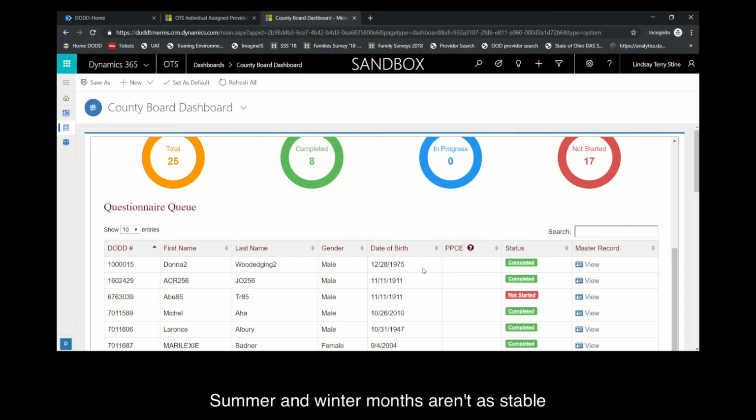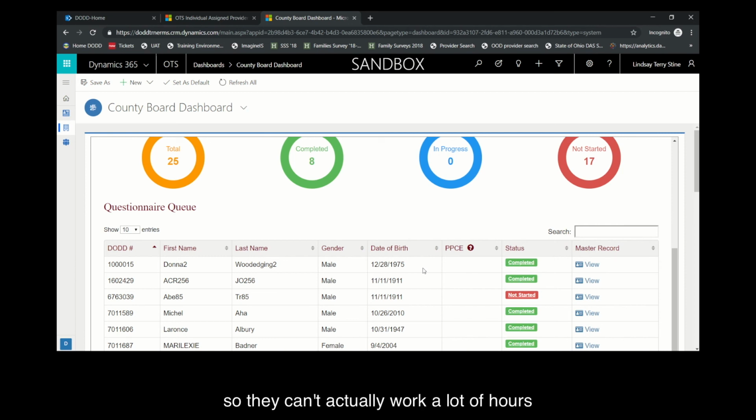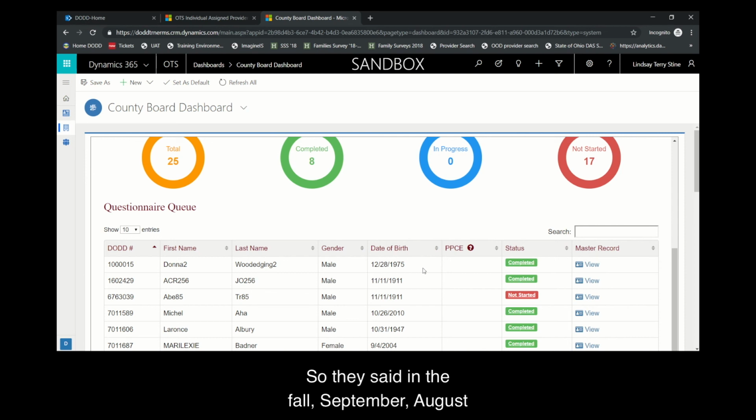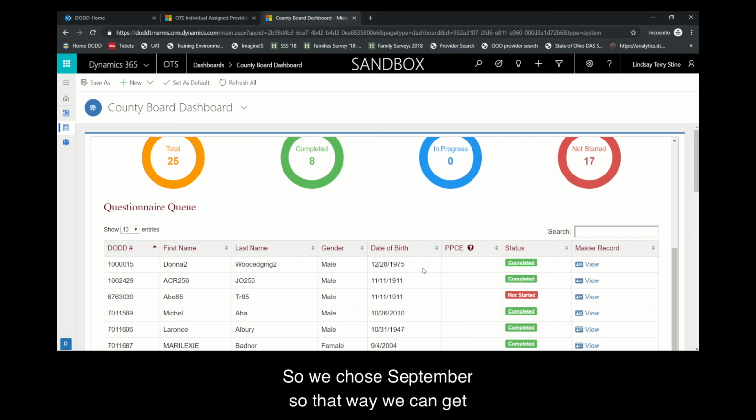Summer and winter months aren't as stable because you have seasonal work. A lot of individuals may be medically fragile, so they can't actually work a lot of hours during the winter, and you have those seasonal and holiday jobs. So they said in the fall, August or September were the most stable months for data collection for employment. So we chose September, so that way we can get the most accurate data for the most stable employment for our individuals.